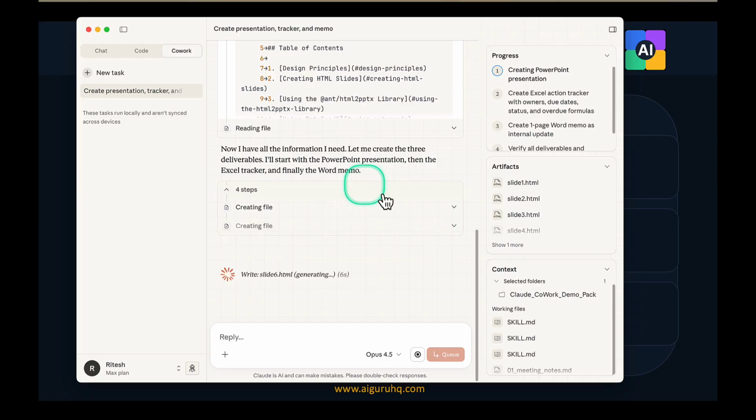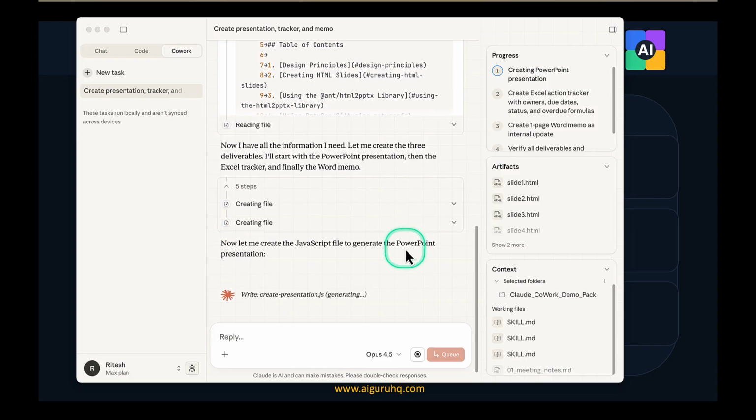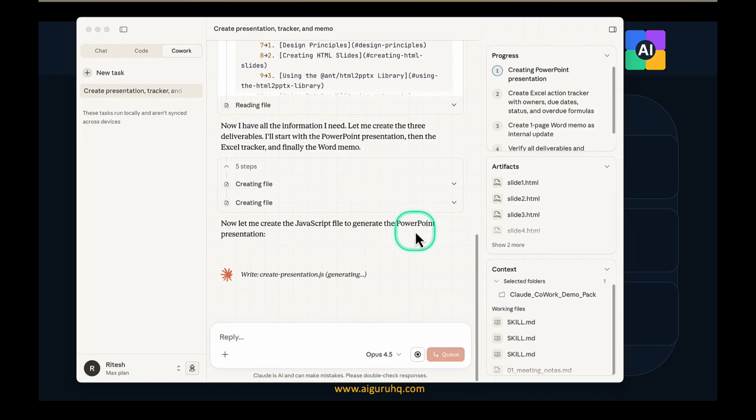If anywhere it prompts me, then yes, I'm going to answer that and assign it a further task so that it can continue and doesn't get stopped. Now, this work will continue for another 2, 3, 4 minutes. Again, I don't know how long it will take. Yeah, it's creating code to generate the PowerPoint. I think then it will create code for Excel, and then code for Word. So I'm going to pause this video for a minute or 2, and once it is all done, I'll come back here.